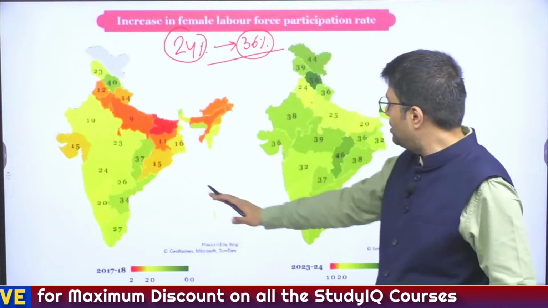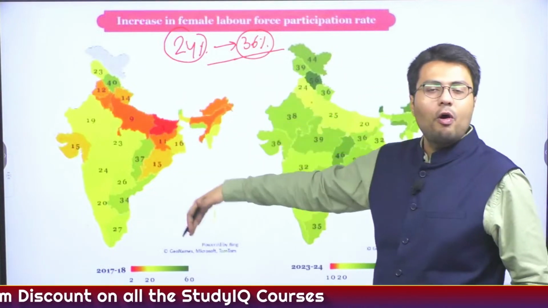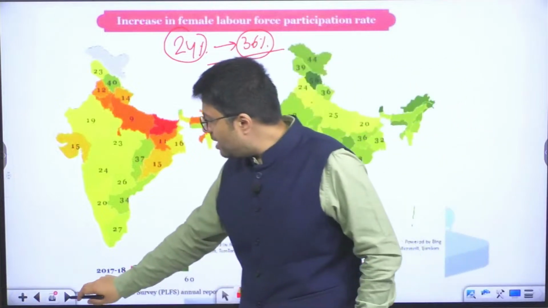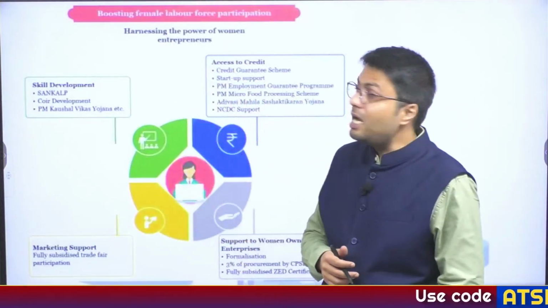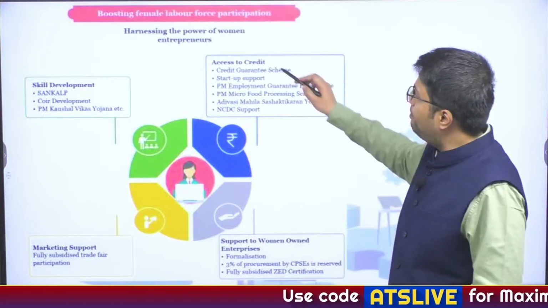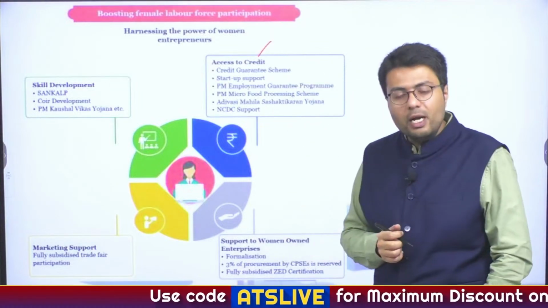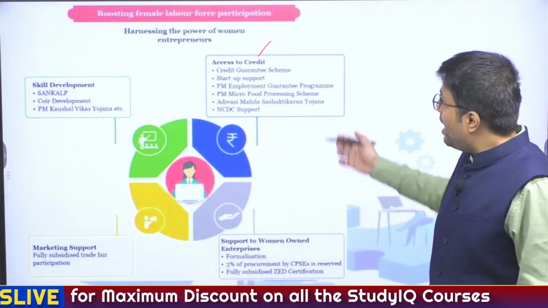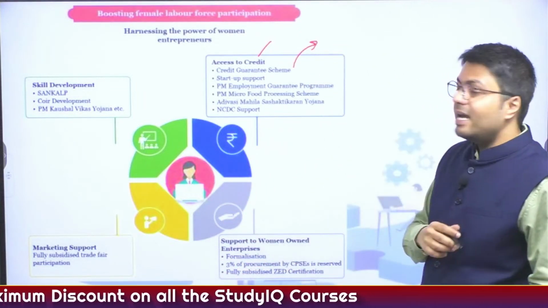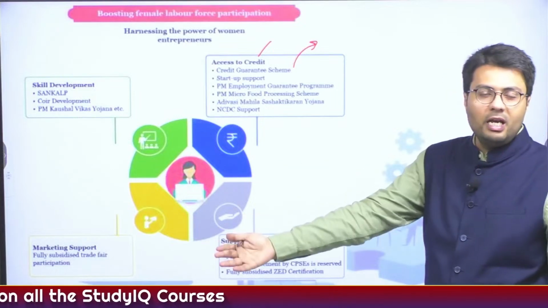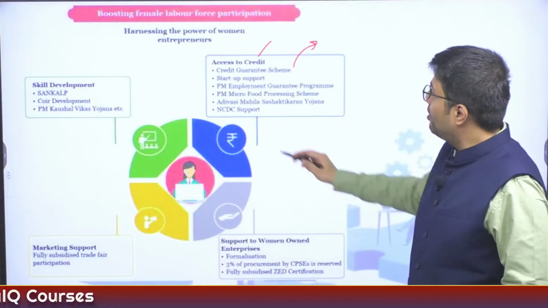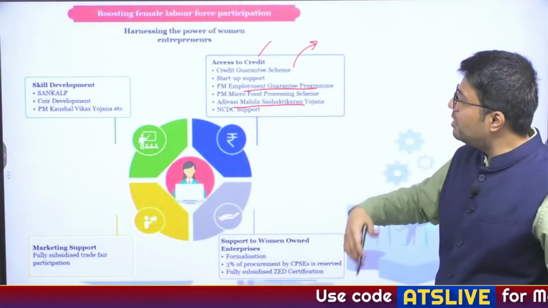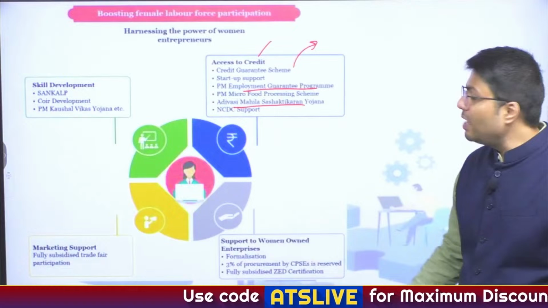So you can see from this graph, the participation level of women in the workforce has improved everywhere in India, and this is related to many developments undertaken by the government. For example, the government provides access to credit to women entrepreneurs through schemes like Stand Up India and Startup India. Women are also provided credit guarantee schemes, which enable them to seek formal financing. The Adivasi Mahila Sashaktikaran Yojana and PM Employment Guarantee Yojana also extend access to credit to them.